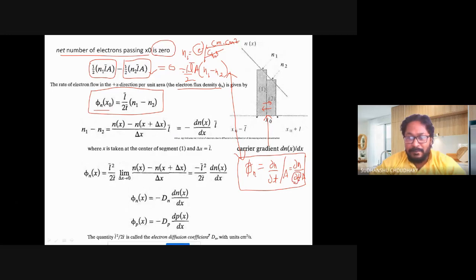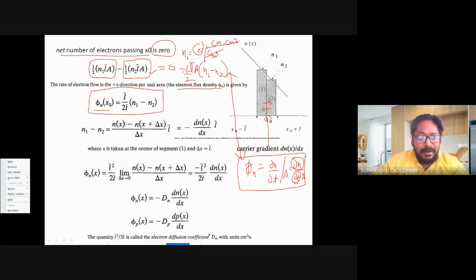I have to relate this T to the electron mean free path. T bar will come here because I had T in the flux density definition. So L bar by 2 T bar, N1 minus N2, because delta N is given by N1 minus N2, and for dt I introduce T bar. From these two you will get this equation.